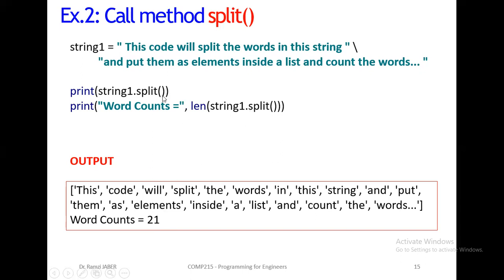So this is split working on space. For each space, it splits. What happened before? This space, stop, take this and put it in the first element. Then code, C-O-D-E, no space, then space, stop, and take this C-O-D-E code as another element, and so on and so on. Okay?